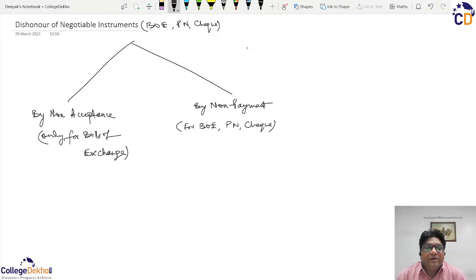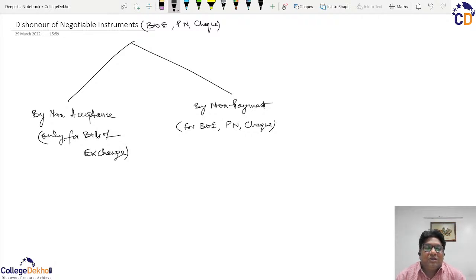Others can be time bills. So we can always use the words time bills and sight bills. So there are two kinds of negotiable instruments: time negotiable instruments, which have a fixed maturity, and sight negotiable instruments, which will mature after sight.